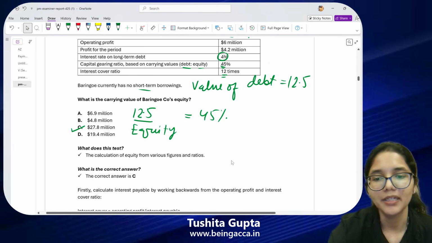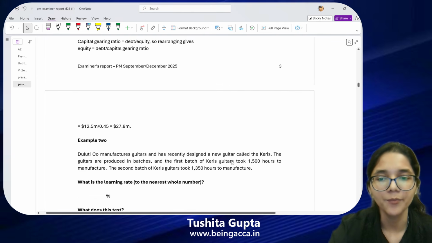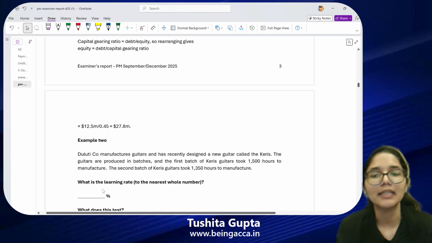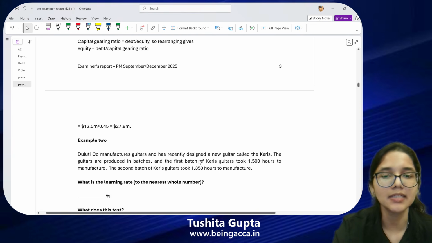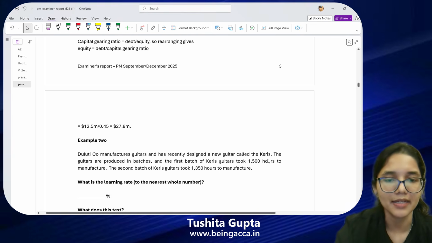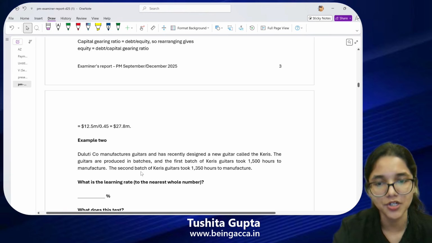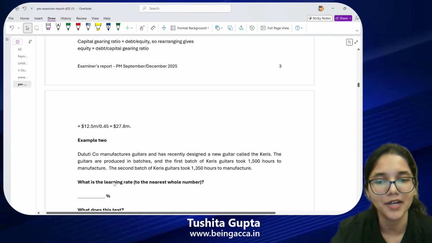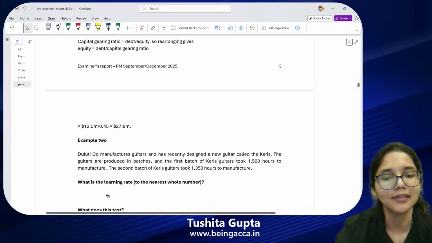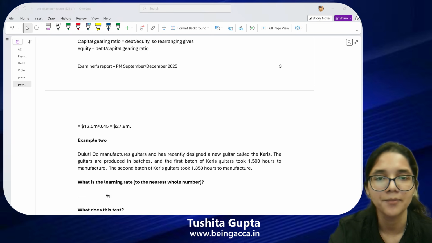Okay, so now let me take you towards the second question related to Section A. You have to calculate the learning rate. Duluti company manufactures guitars and has recently designed a new guitar called the Keris. The guitars are produced in batches, and the first batch took 1500 hours to manufacture. The second batch of Keris guitars took 1350 hours. So here you have to calculate the learning rate. Again, take 2 minutes, think, calculate, and let me know your answers.